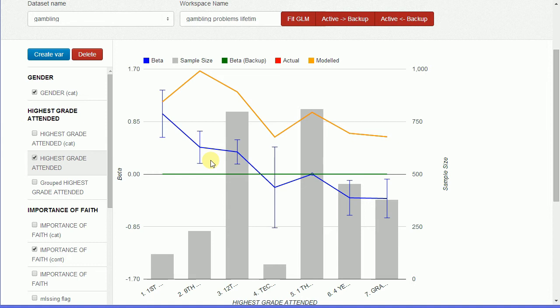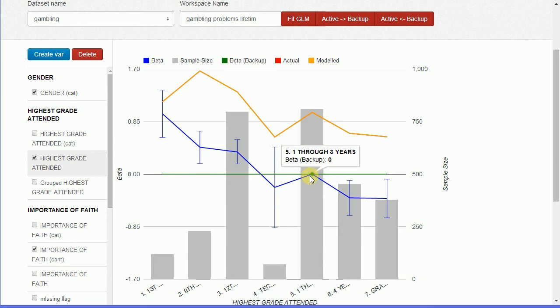However, there's a subtle but important problem to keep in mind. The confidence intervals relate to how much confidence we have that that particular beta should or shouldn't be 0, i.e. whether it should or shouldn't be grouped with the base level, but not how much confidence we can have that they should or shouldn't be grouped with each other. We can eyeball this chart and say that technical school could or should be grouped with 1 to 3 years of college because 0 falls within the technical school confidence interval, whereas because 0 doesn't fall in the graduate or professional school confidence interval, the graduate or professional school should not be grouped with 1 to 3 years of college.